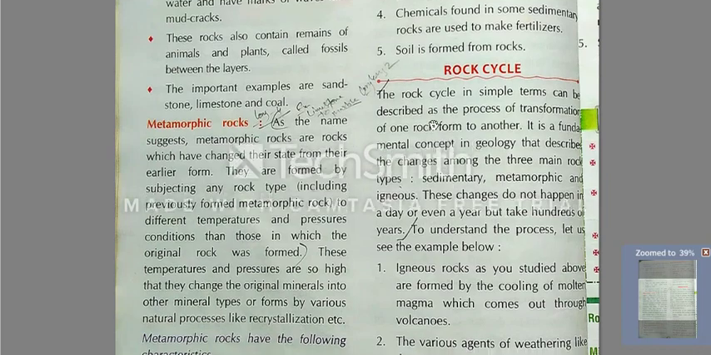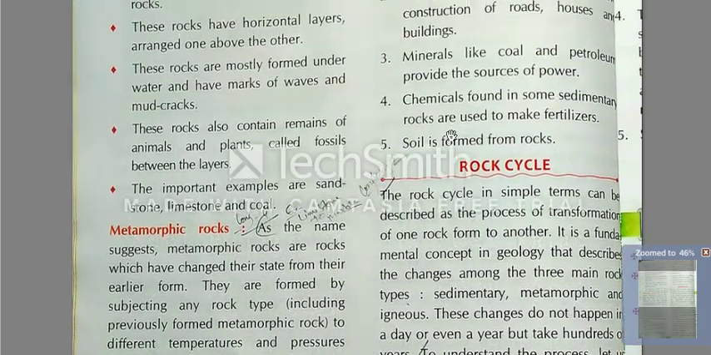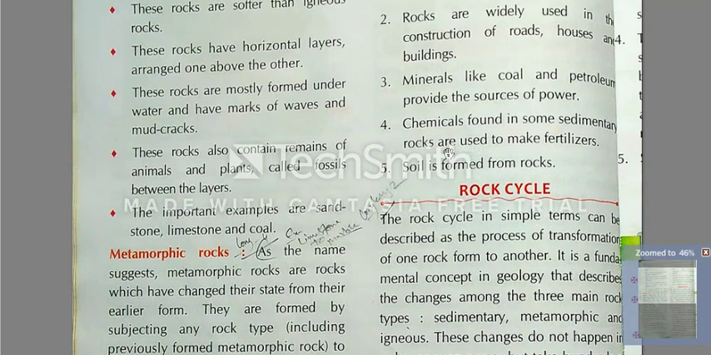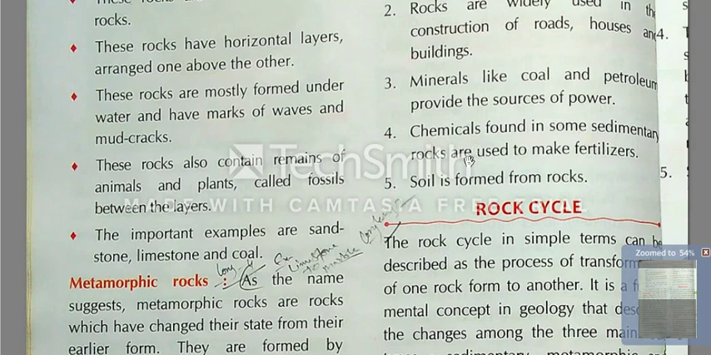Now soil is formed from rock. Oh, just a minute, one point we have left. Chemicals found in some sedimentary rocks are used to make fertilizers. Chemicals found in some sedimentary rocks come from the remaining parts of animals and plants. Clear?